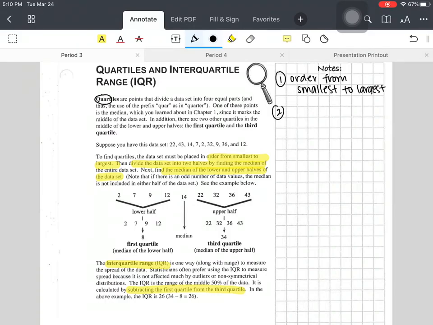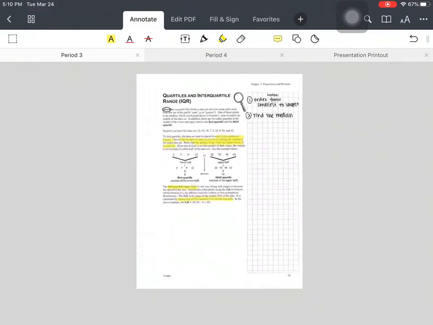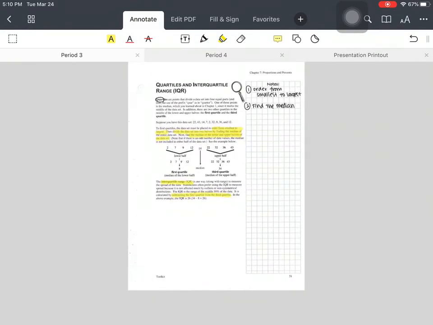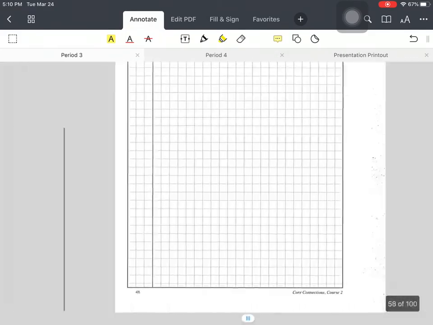Step two, after that, it says divide the data set into two halves by finding the median. So find the median. If you don't remember how to find the median, that is in our first notes, right? So let's go back.